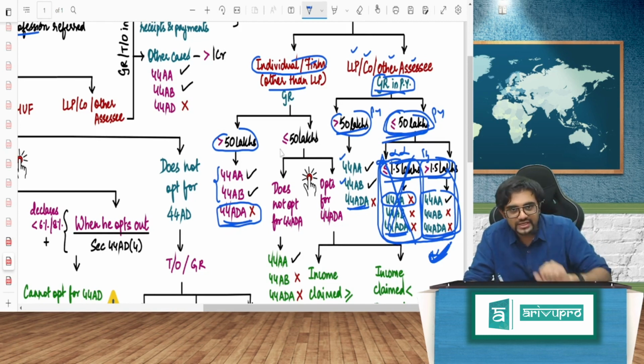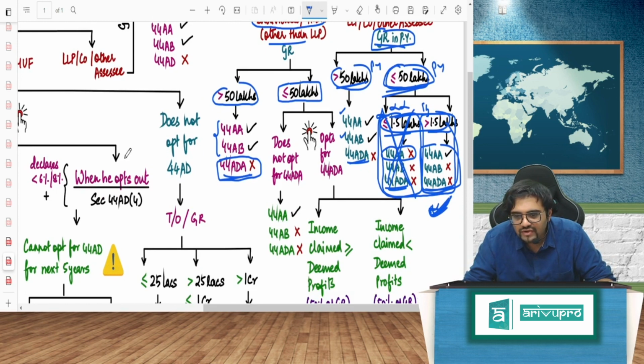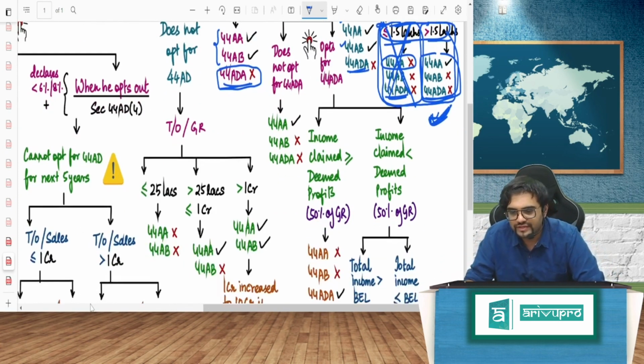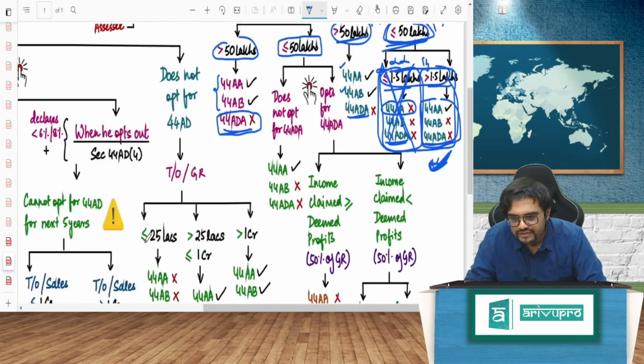Now, the beauty is when your gross receipts are less than or equal to 50 lakhs, right, then 50% will be the deemed profit. 50% will be your deemed profit.